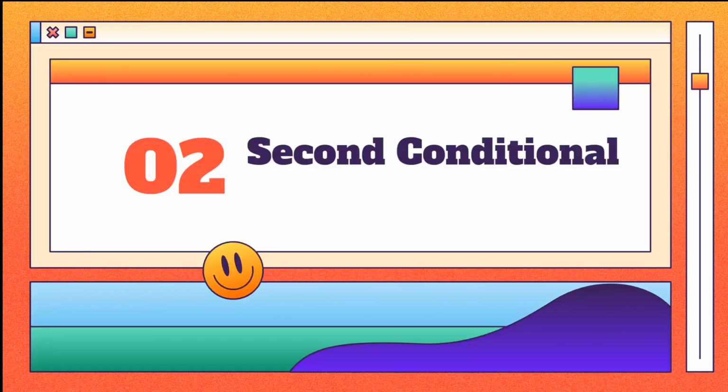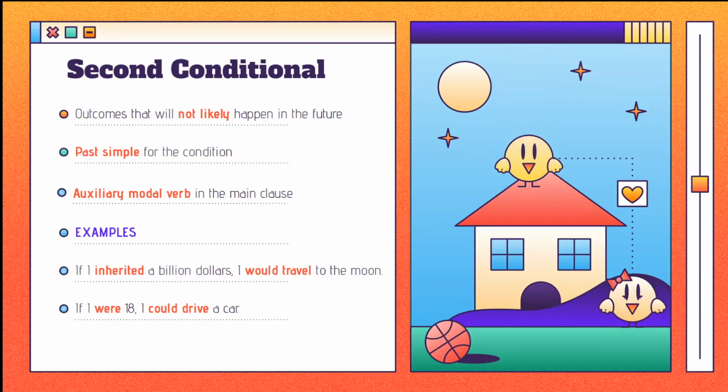The second conditional. Second conditional sentences are useful for expressing outcomes that are completely unrealistic or will not likely happen in the future. Consider the examples below. If I inherited $1 billion, I would travel to the moon. If I were 18, I could drive a car. Notice the correct way to structure second conditional sentences is to use the simple past tense in the if clause and an auxiliary modal verb, for example could, should, would, or might, in the main clause, the one that expresses the unrealistic or unlikely outcome.